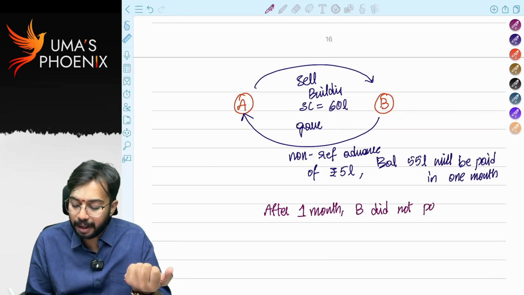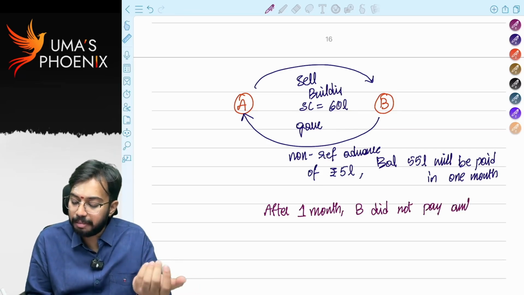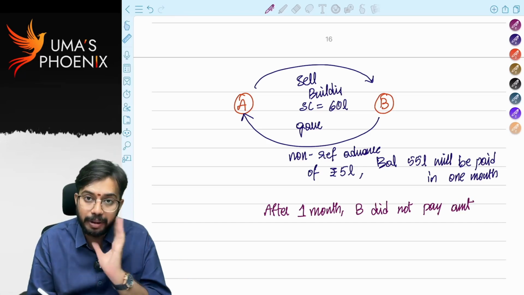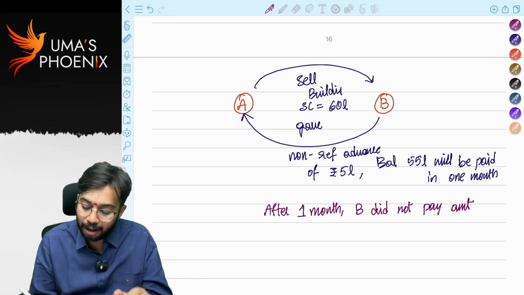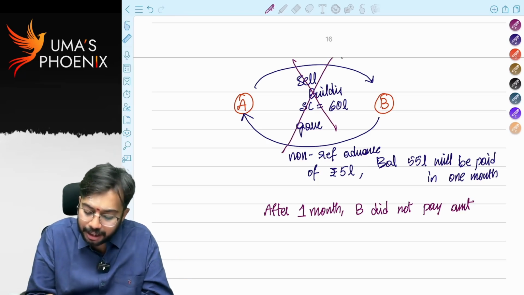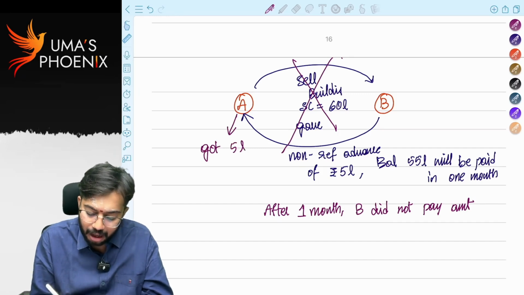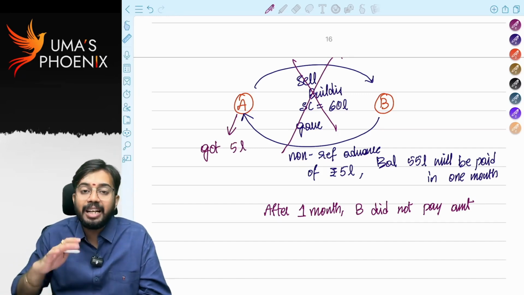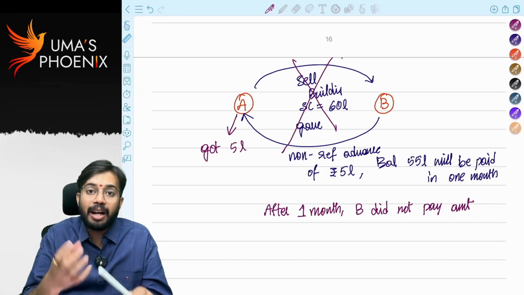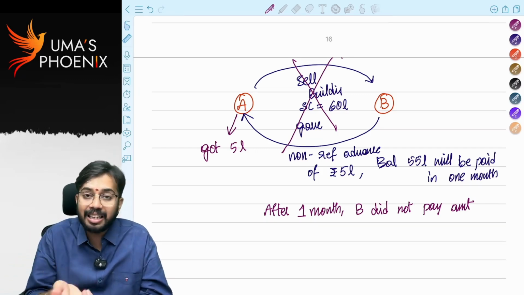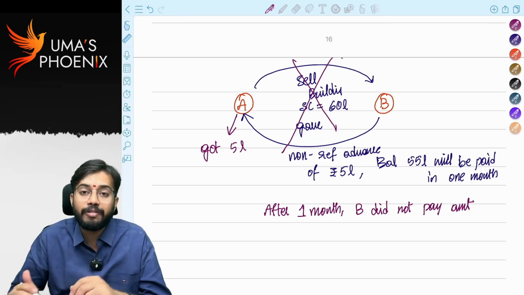If B did not pay the amount, obviously the agreement will get cancelled and A did not give the 5 lakh rupees back to B. The entire transaction got cancelled and A kept the 5 lakh rupees. Whatever advance he took, 5 lakh rupees, is not refunded. The advance amount is cancelled by Mr. A. So whatever advance amount is cancelled, we call that forfeiture of advance.